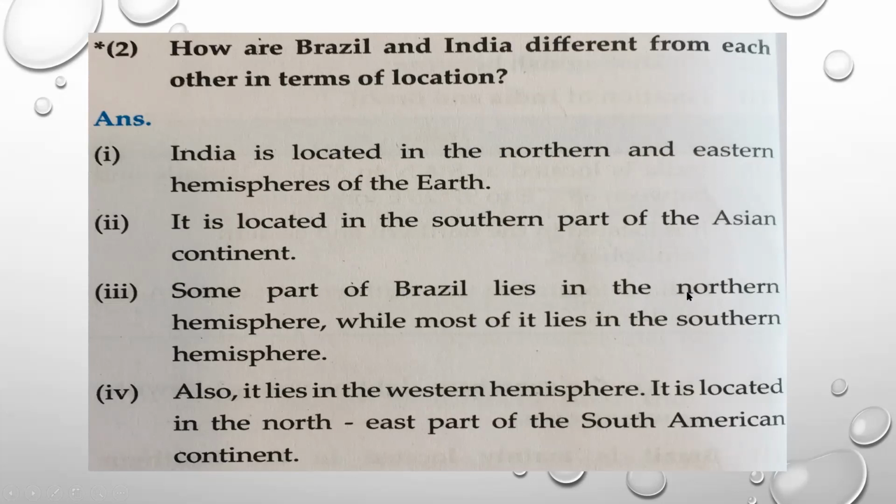Some part of Brazil lies in northern hemisphere. Most, means large amount, of Brazil lies in the southern hemisphere, that is at the bottom, downward direction. Also, it lies in the western hemisphere, left side direction. It is located in the northeast part of the South American continent. Maximum part lies in the South American continent.